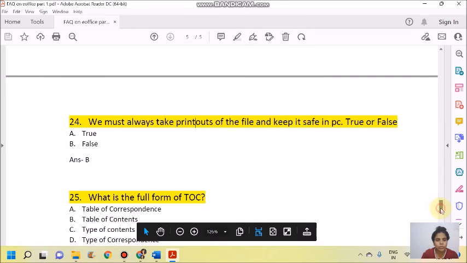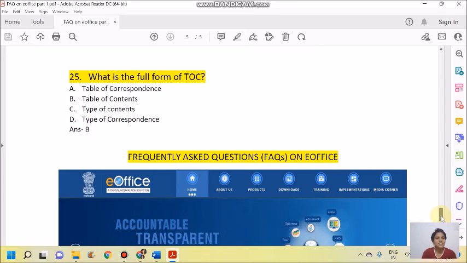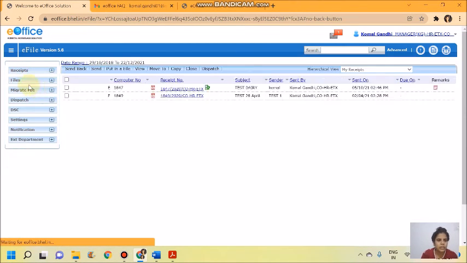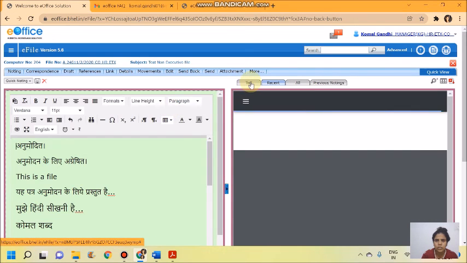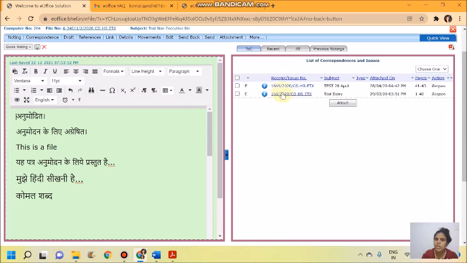Question number 25 goes, what is the full form of TOC? The answer is correct. It is table of contents. So what is the table of contents? I'll show you. It is the papers which we attach along with the files. See, these are the files. If I go to one file, for example, this file test non-executive, this is TOC. It is the table of contents. The table of contents shows what papers I have attached along with my file, the contents of all the papers in my file.